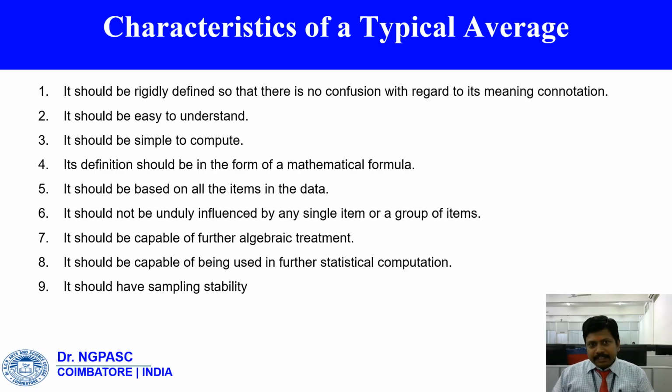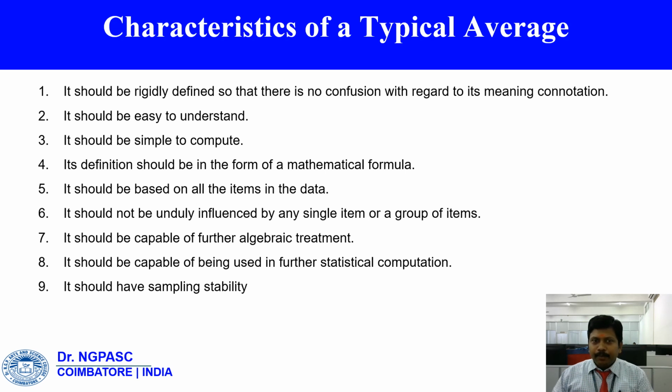And we have to see the characteristics of a typical average. What are the characteristics? It should be rigidly defined so that there is no confusion with regard to its meaning or connotation. It should be easy to understand.